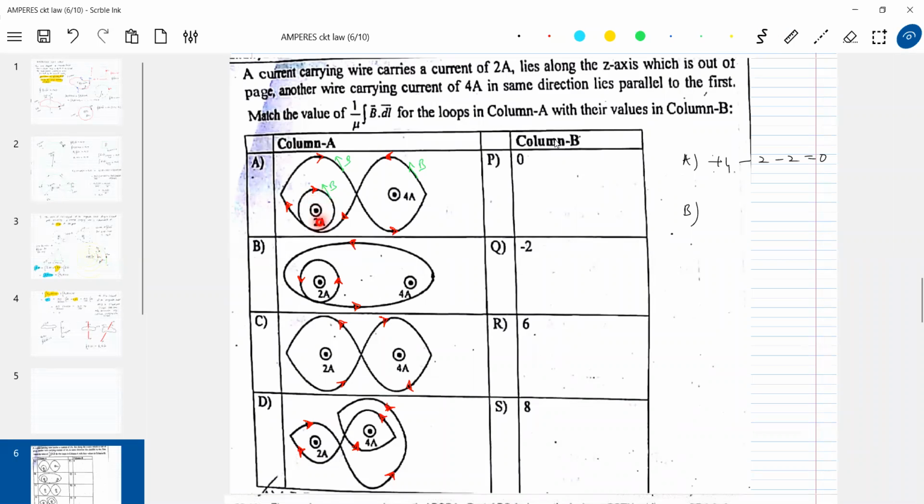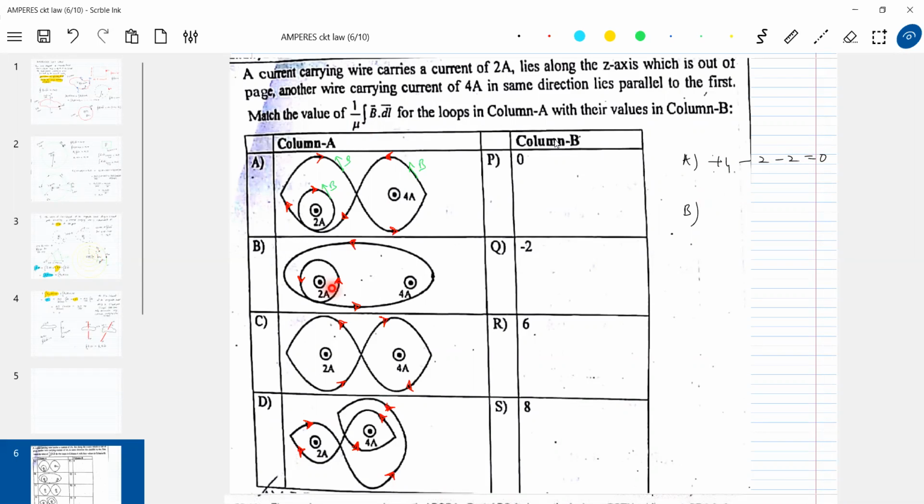So what is the value of B bar dot dl for this? Should be negative, no? So mu naught times 2, 1 by mu naught is there, so only minus 2 will come. And again for this loop, the integration is opposite to B bar, so it should be taken negative. And here we are integrating in the direction of B bar, so it should be positive. So plus 4 minus 2 minus 2. So this should be 0.